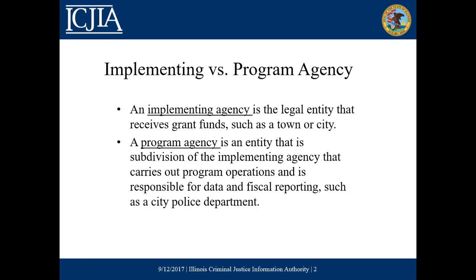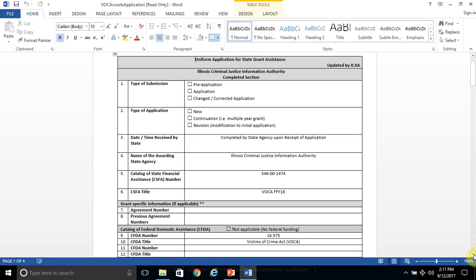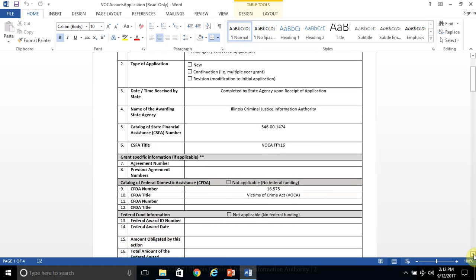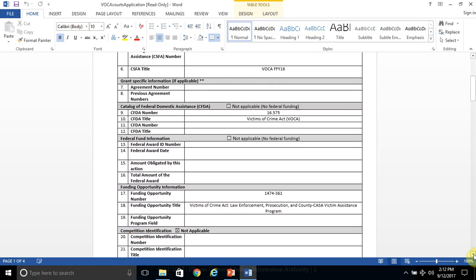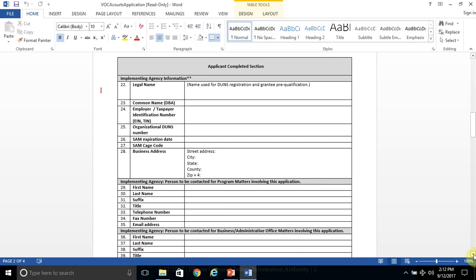These definitions are important as we look at the Uniform Application for State Grant Assistance template. If you've applied for state assistance through other state agencies, you'll notice that this form looks slightly different. That's because the authority has been given permission from the GATA office to slightly modify this form so that we can meet not only the GATA requirements but some requirements for our different federal funds as well. You'll find when you bring up the template for this NOFO that this first page has been completed for you. You'll need to complete pages 2, 3, and 4.